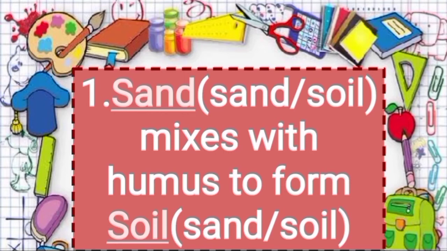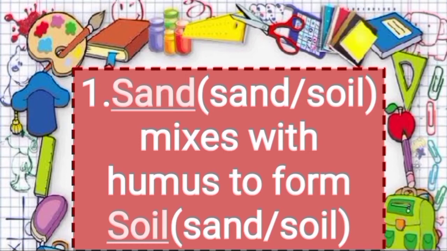First option, sand. Another option, soil. So the question is, dash mixes with humus to form dash.